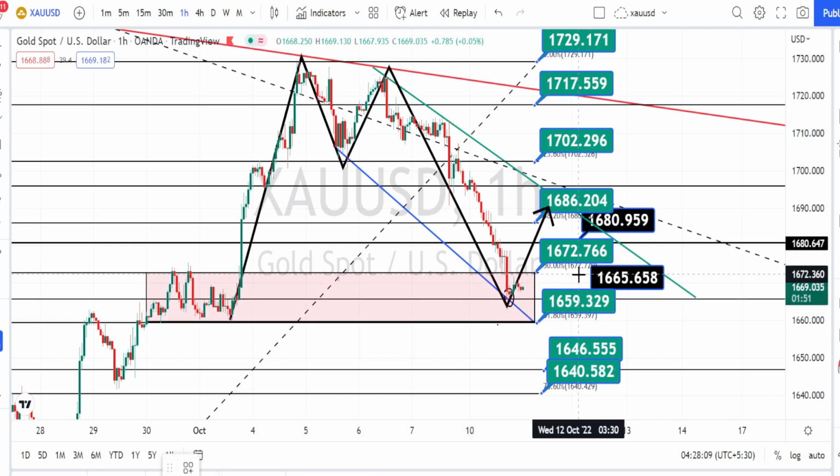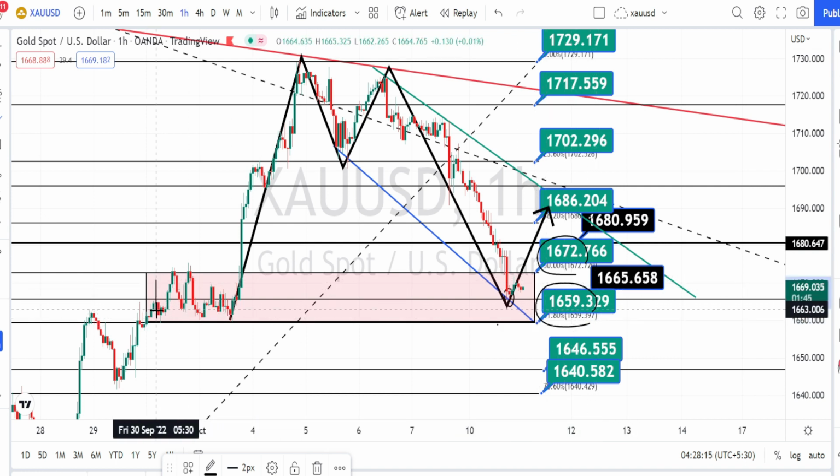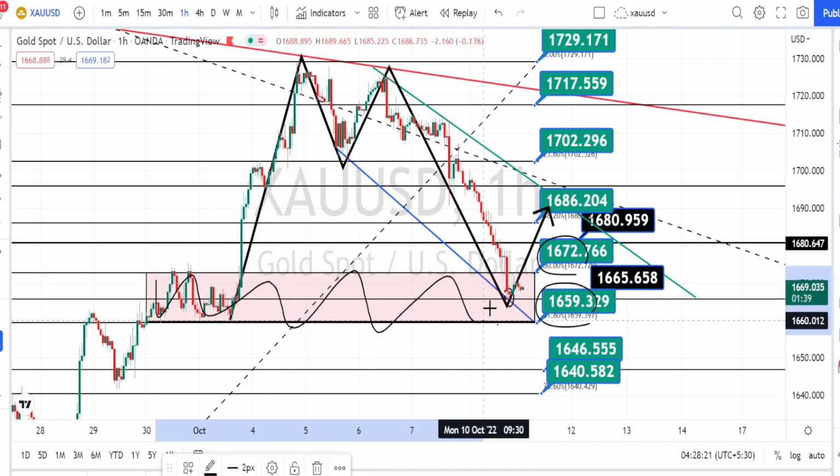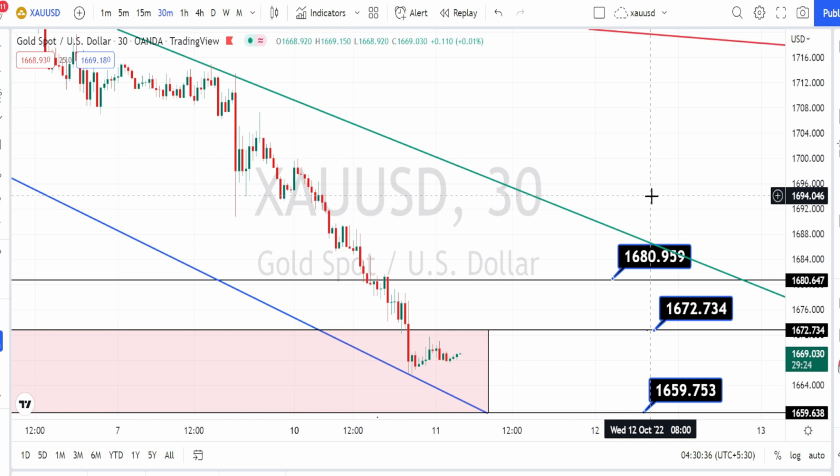And this whole area between 1672 to 1659 is going to be acting as a very strong support and resistance zone for the current price action in hourly time frame. So if the price action breaks this support zone, we can expect a further continuation of the bearish trend in hourly time frame. Let us do the analysis in 30 minutes time frame. I am in 30 minutes time frame now.